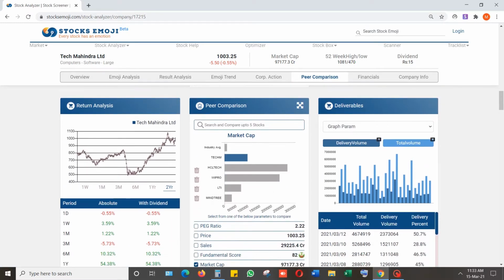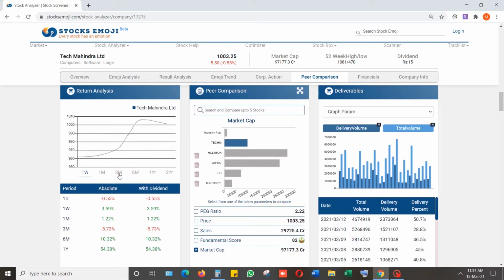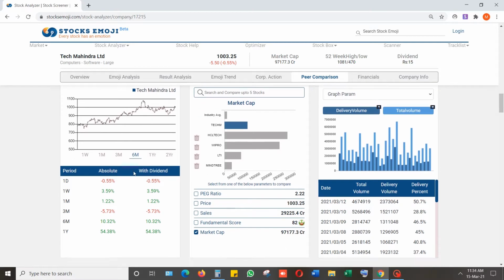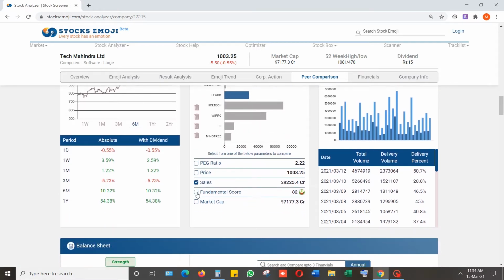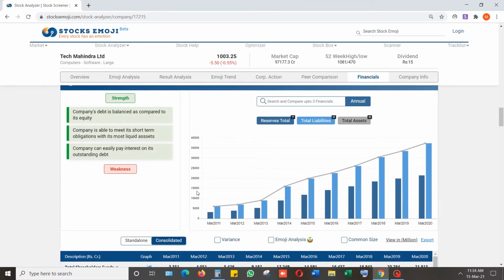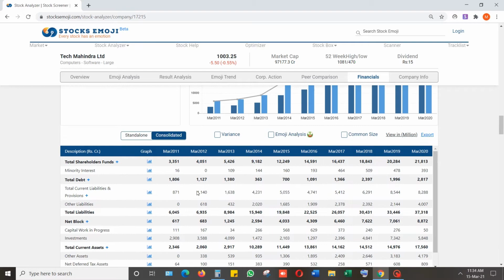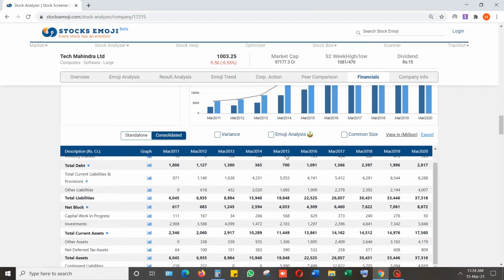We provide insider data like shareholding data represented in the form of pie chart for better understanding. We provide peer comparison using parameters like price, market cap, PEG ratio, sales data, etc. Price data based return analysis of 1 week, 1 month, 3 months, 6 months, 1 year, 2 years in the form of line graph, which helps you to understand the trends.